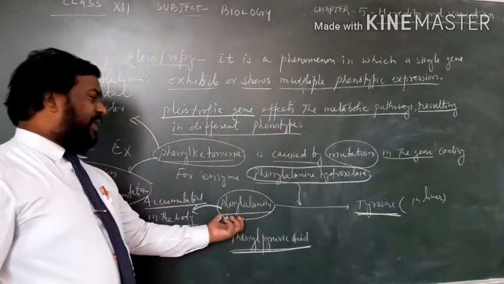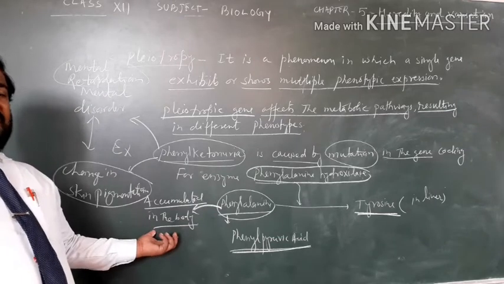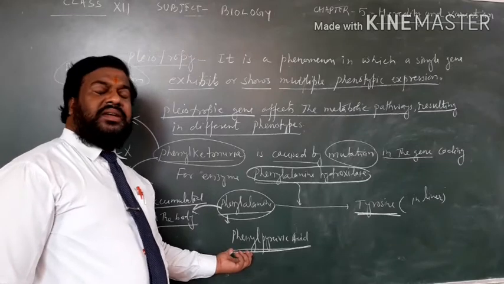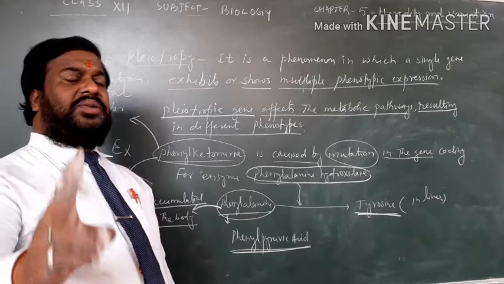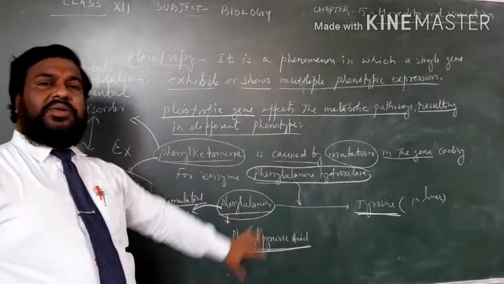Now this phenylalanine accumulates in the body and is later converted to phenylpyruvic acid, and it can cause brain damage and change in skin pigmentation. So this is about phenylketonuria.